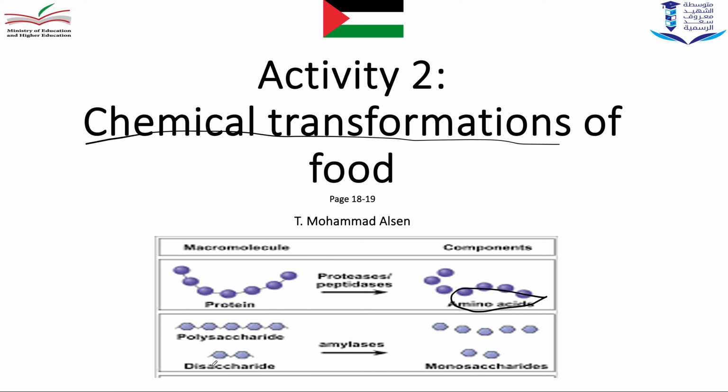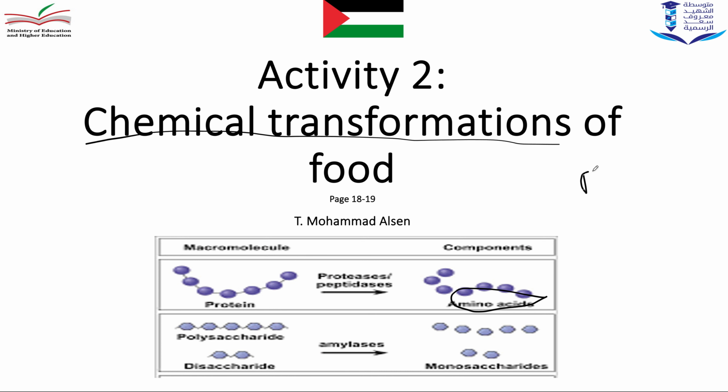So here the carbohydrate is made up of a high number of rings of sugars, and here it's made up of two rings of sugars, and it becomes monosaccharide, more simple, and in this case it is a chemical transformation.